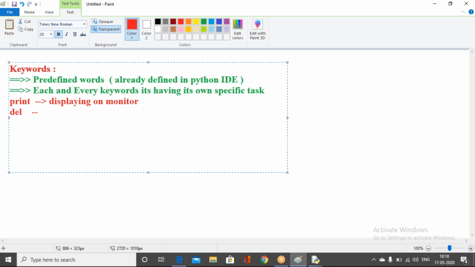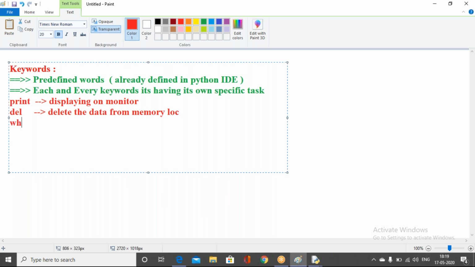Del is the keyword. For example, if you define some variable and you want to remove that particular variable, then we can use the del keyword. It deletes the data from the memory location. If you want it deleted from the memory location, we can use the del keyword.